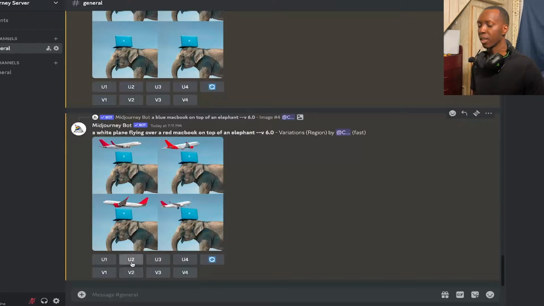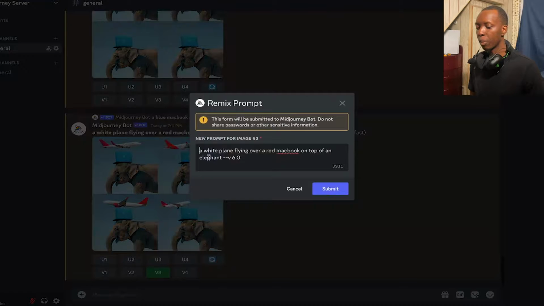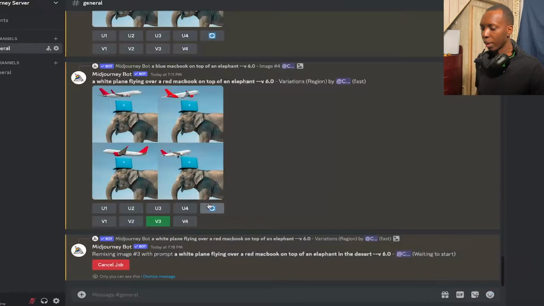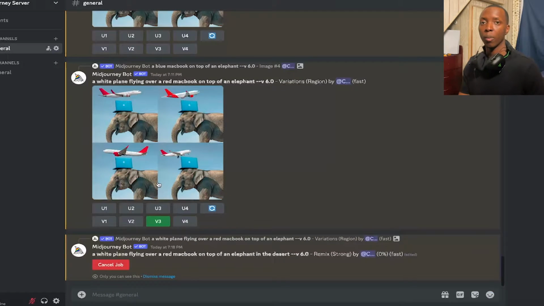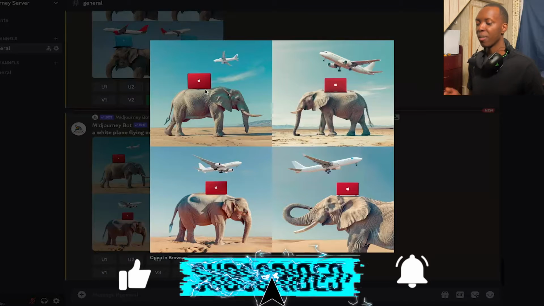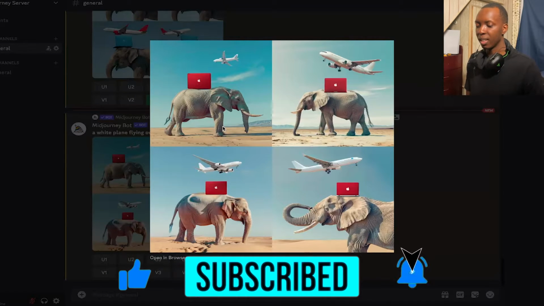So instead of having to upscale one, then choose the variations, you could always just skip straight to the variations. And let's say we want to variate V3, and then we could put a white plane flying over a red MacBook on top of an elephant in the desert. So that now we're taking V3 and we're just going to variate it straight from the jump. So now we have a MacBook, elephant in the desert, plane flying over it. I mean, what more can you ask for?